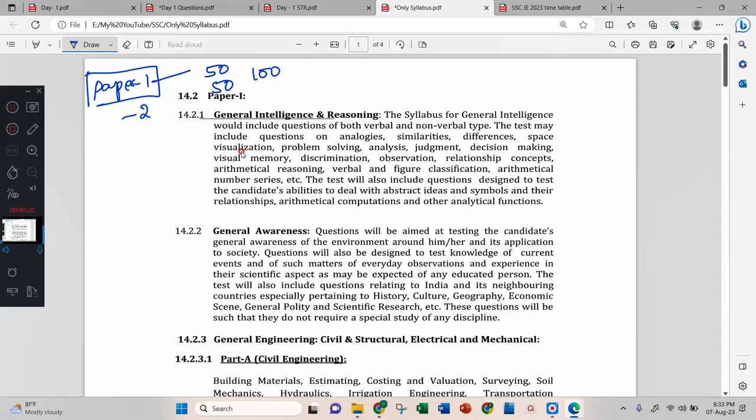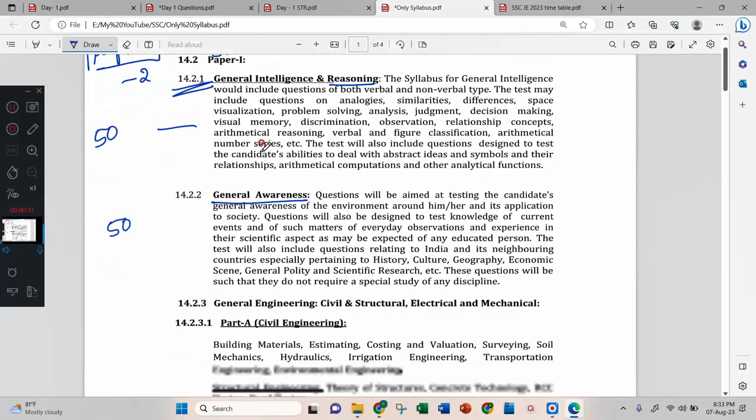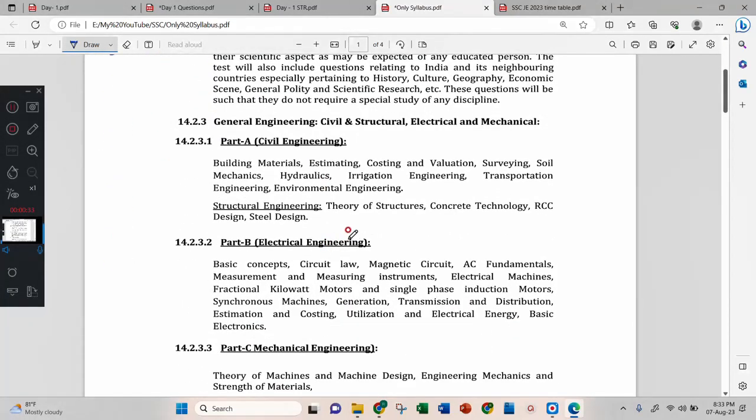Okay, and general studies and intelligence and reasoning will be 50 marks and 50 questions. And general awareness 50 marks and 50 questions. And after that, particular to our engineering branch, that is civil engineering, there we will get 100 questions, 100 marks. Okay, and here very briefly they have explained what the syllabus is.